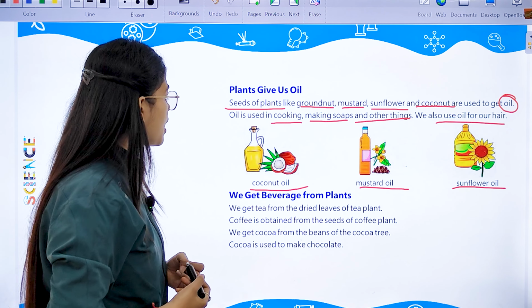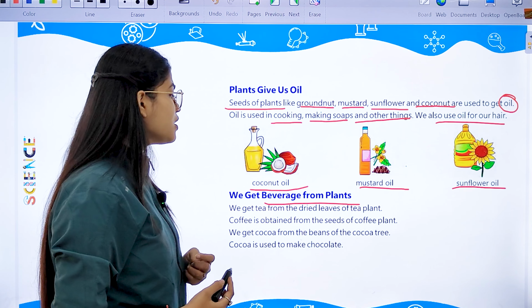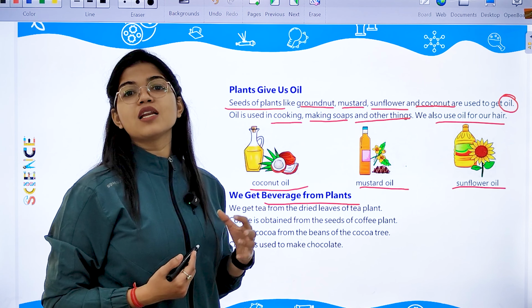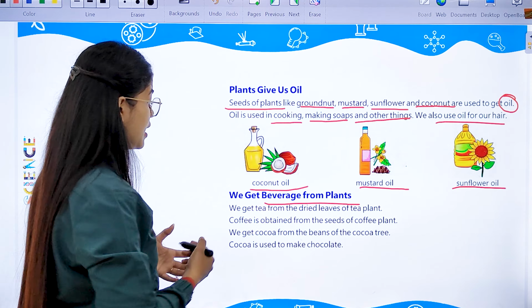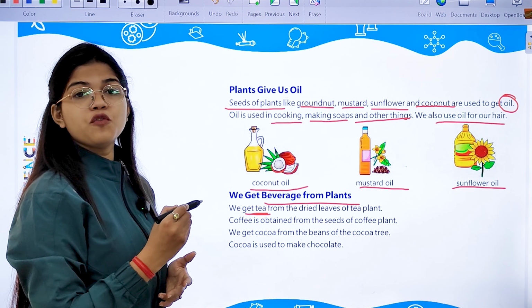All right. Next, we get beverages from the plants. What are the beverages, students? Beverages are the liquids other than water, which we commonly drink. See, like we get tea. Tea is also a beverage. From where do we get it?